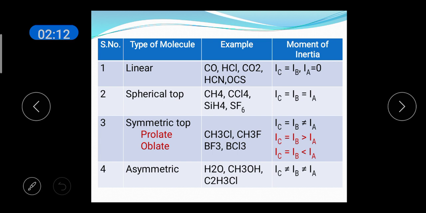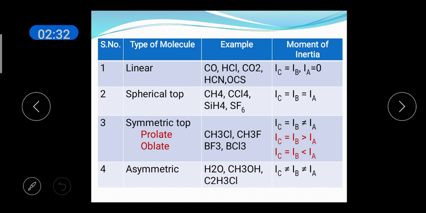The next type is symmetric top molecule. The moment of inertia of the molecule about the three principal axes, IC is equal to IB, but it is not equal to IA. You have two types. Prolate, example CH3Cl, CH3F.